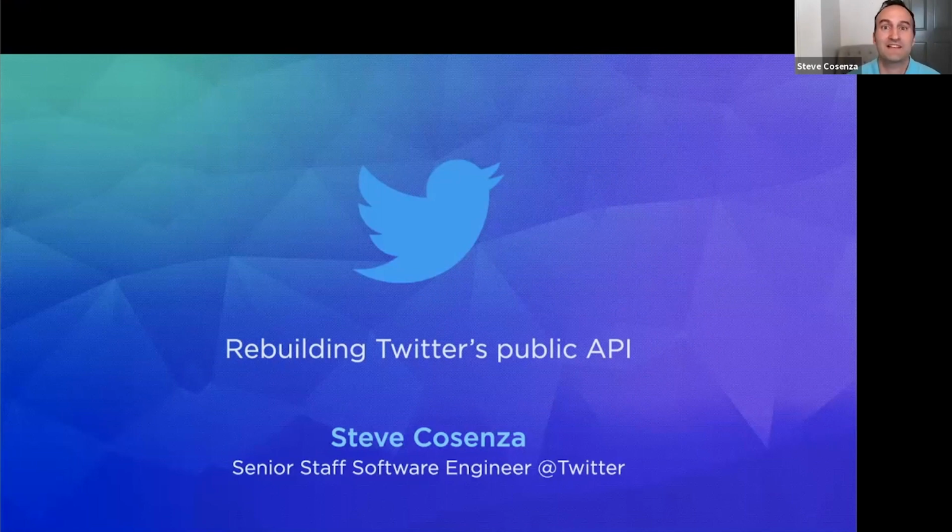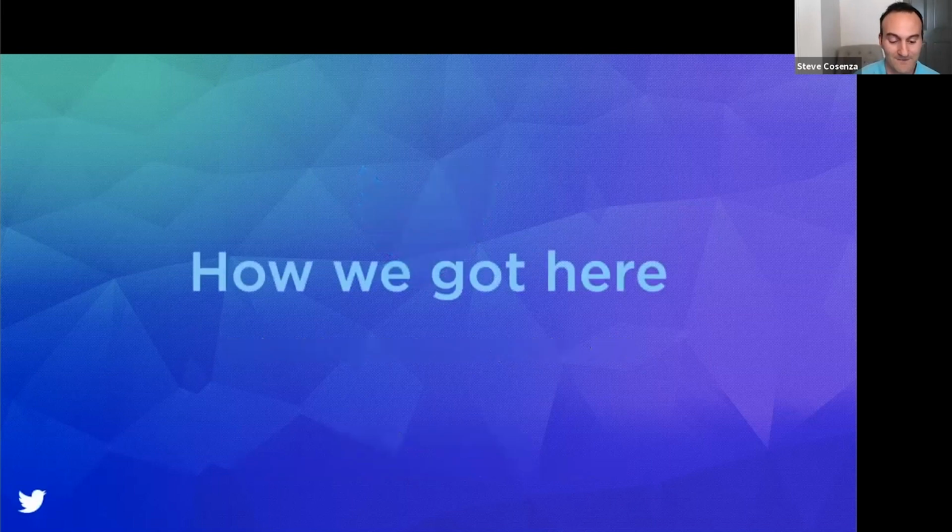So today I'm going to walk through a brief history of the Twitter APIs, followed by a discussion on the goals and design of our new public API platform. And then we'll finish with a real end-to-end example of how engineers build API endpoints using OpenAPI spec, GraphQL, and Scala. So first, let's start with some history.